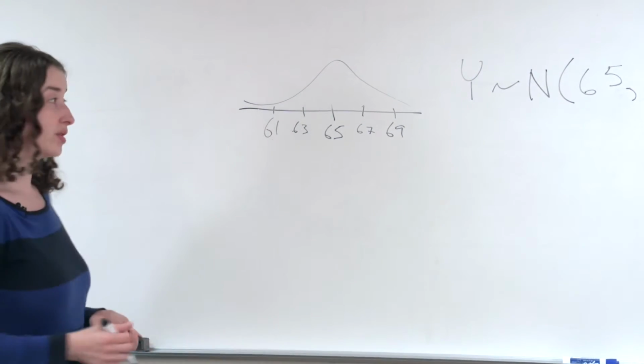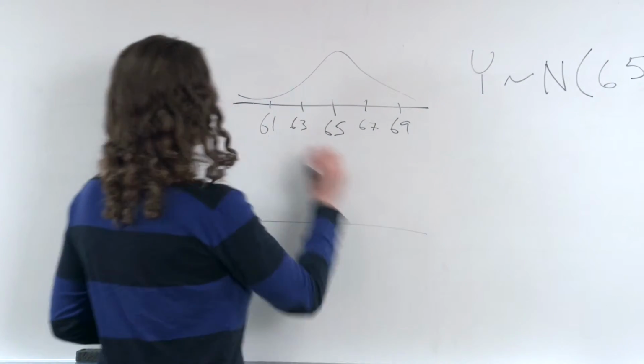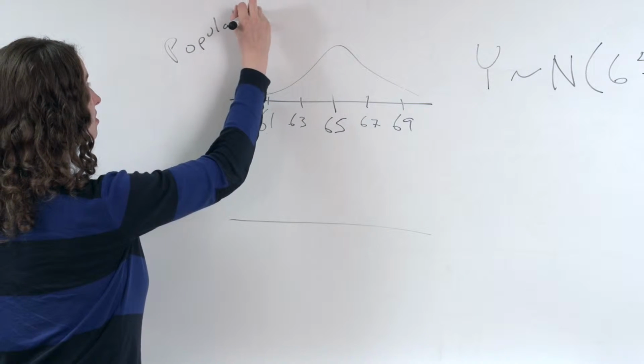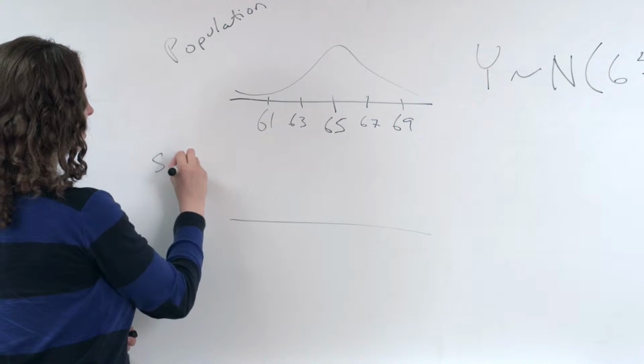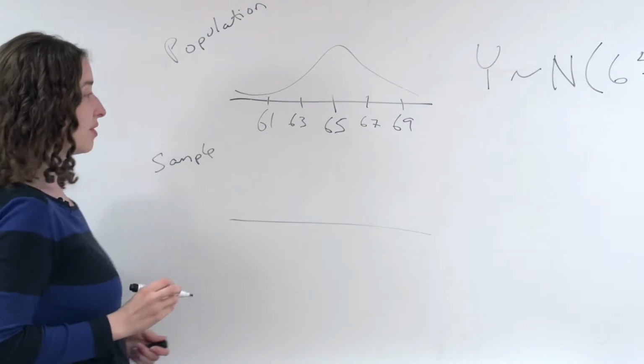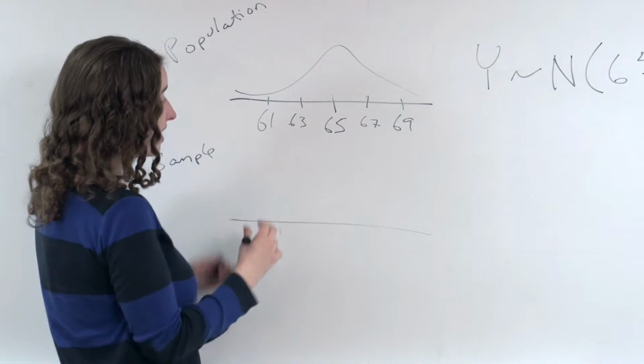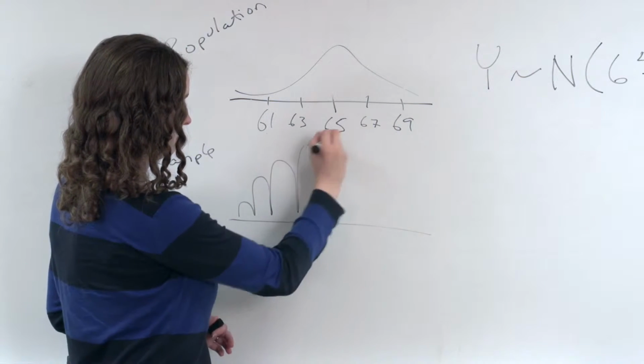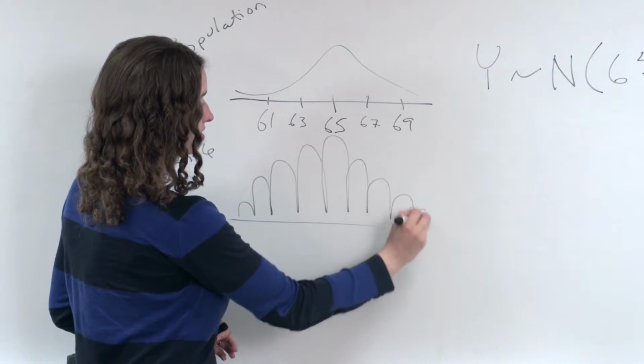So let's draw a picture of what that sample might look like. This is my population, and here's my sample, perhaps of size 100. The picture should look very similar.